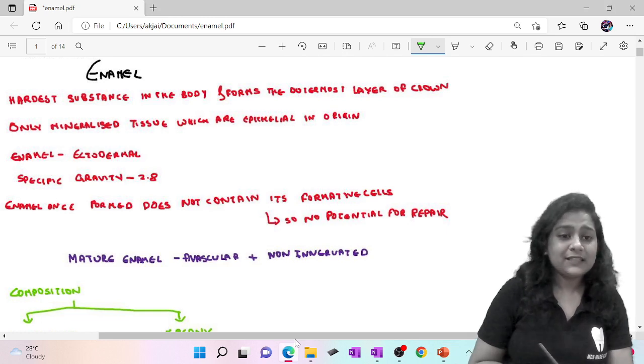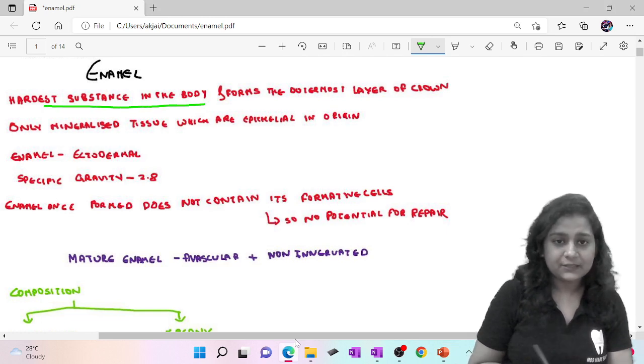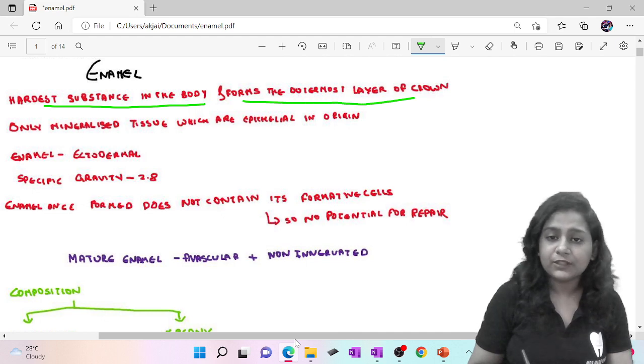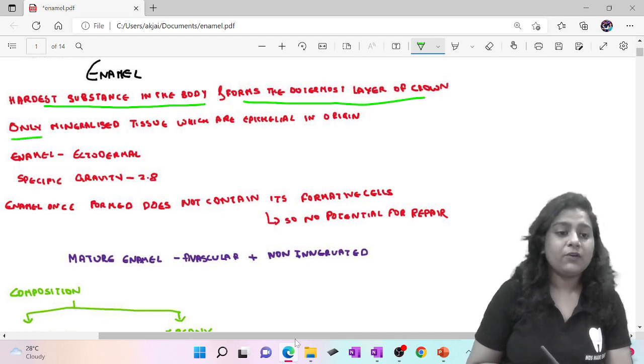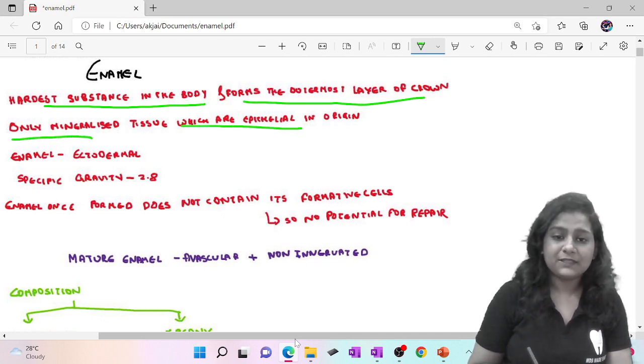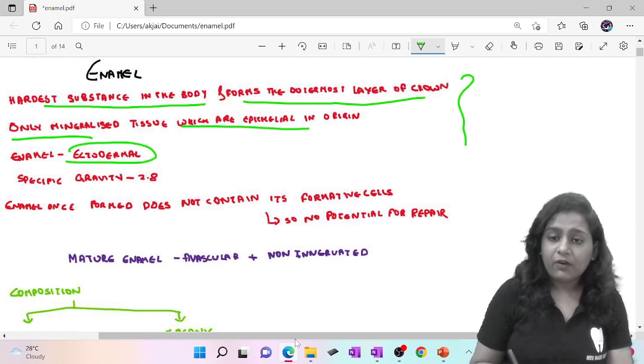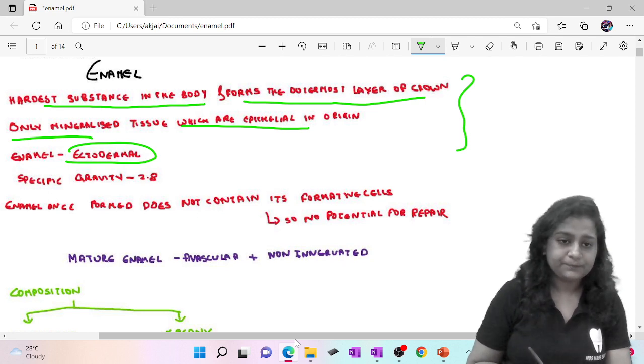So what is enamel? It is the hardest substance in the body and it forms the outermost layer of the crown. It is the only mineralized tissue which is epithelial in origin. Enamel is ectodermal. We have all studied this in general embryology. So this is just a revision part.